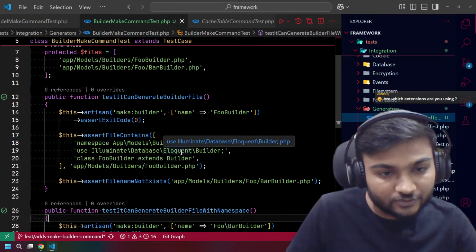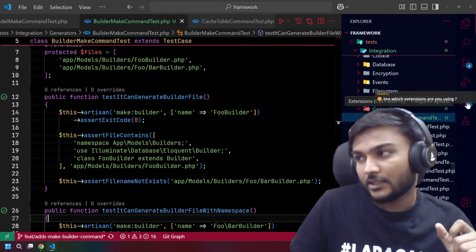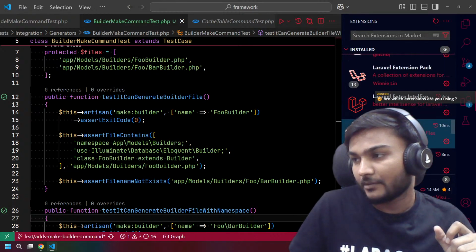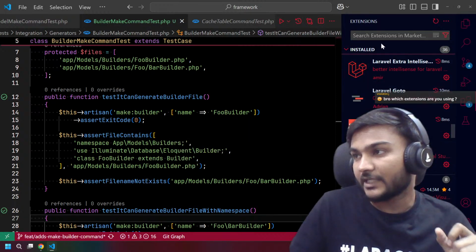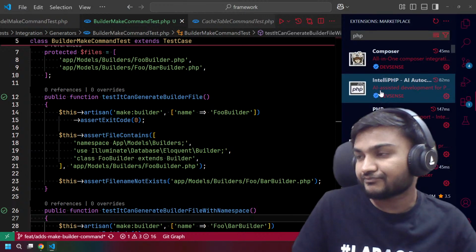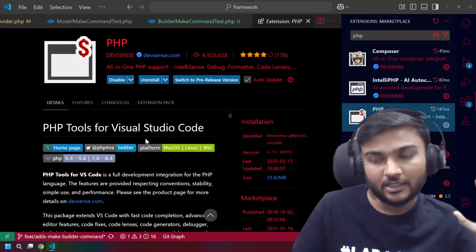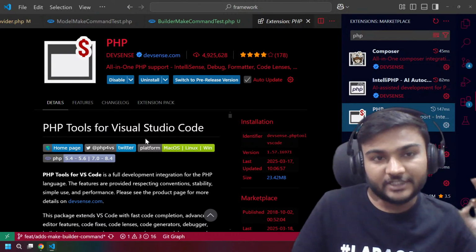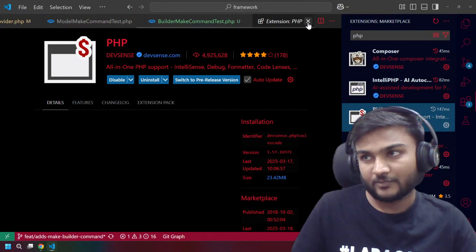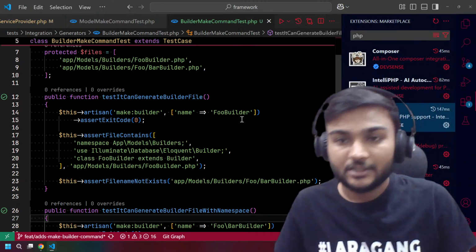Bro, which extension are you using? For what? For running the tests? Yeah. For that, I am using the PHP extension, I guess. This PHP extension comes with all the stuff which we need for PHP in VS Code, right? Even lots of Laravel stuff, right?